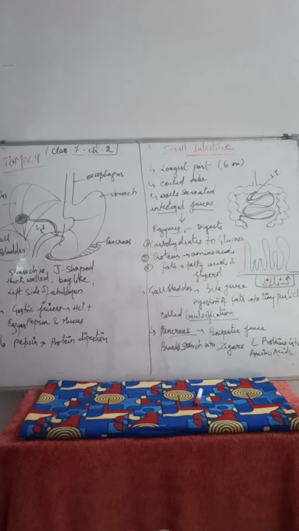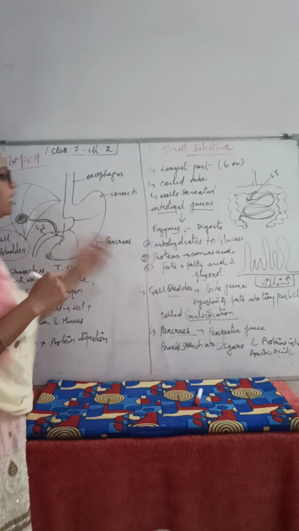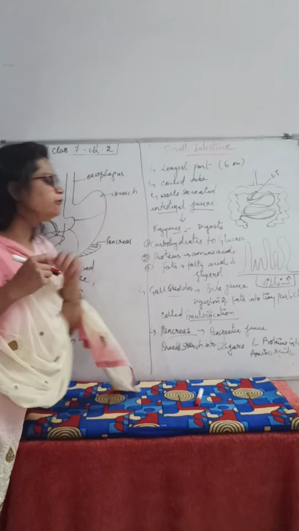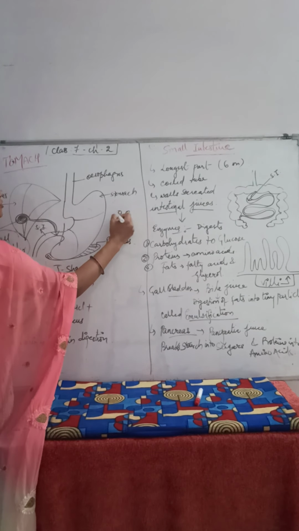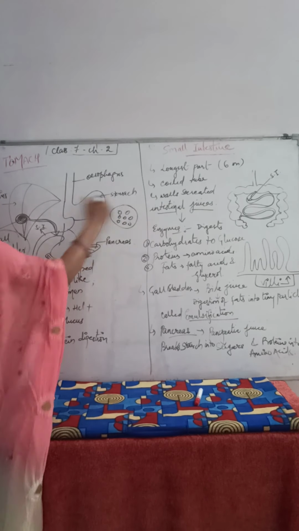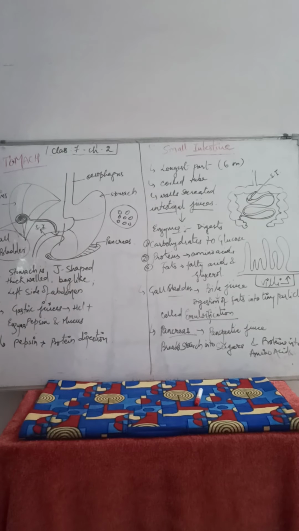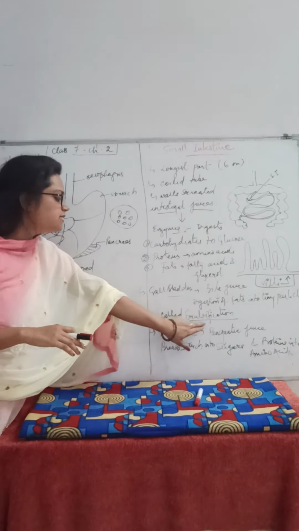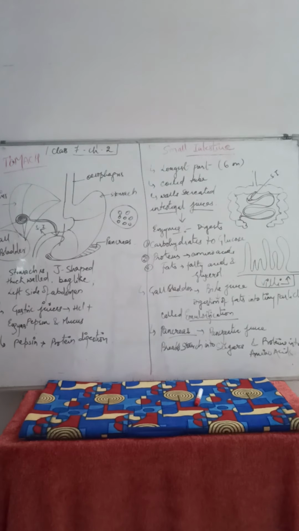So the function of bile juice is to break the fats into tiny particles. This is known as emulsification of fats. What is the term we use? We use the term emulsification when bile juice breaks the fats into tiny drop-like particles. I hope this is clear.